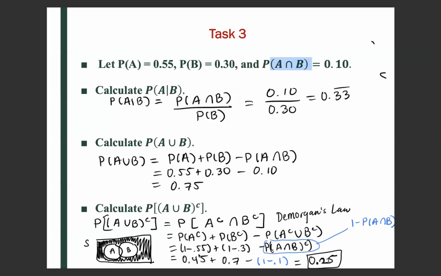Now the probability of A complement is 1 minus the probability of A, so that would be 1 minus 0.55. The probability of B complement is 1 minus the probability of B, so that's 1 minus 0.3.